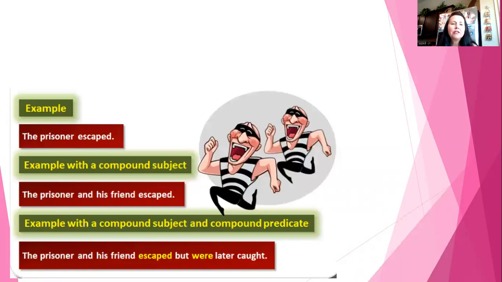Okay, so here is an example in red, and the first one's very simple. The prisoner escaped. Okay, and then our next example of a simple sentence with a compound subject: the prisoner and his friend escaped. And then another example is with a compound subject and a compound predicate: the prisoner and his friend escaped, but were later caught. So I wanted to review with you simple sentences because that's what you're going to be writing in your paragraph today.